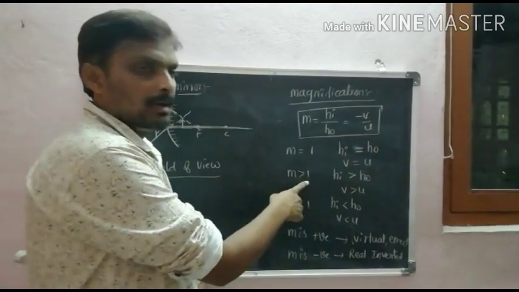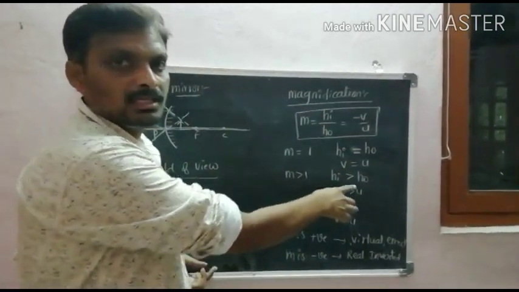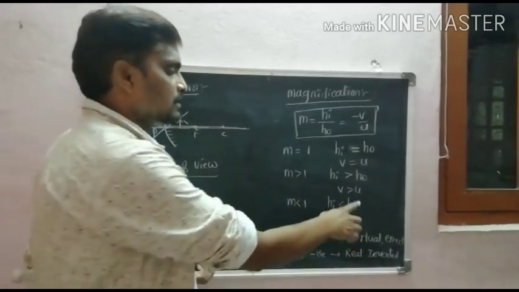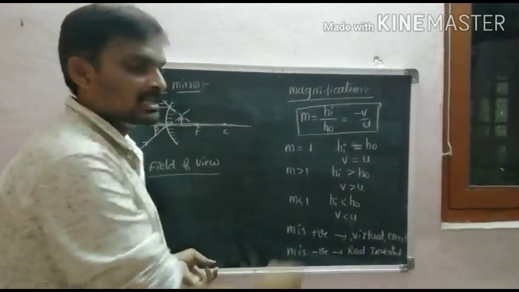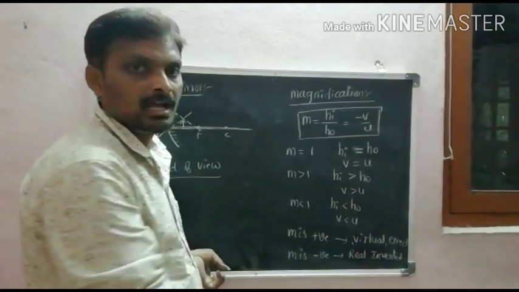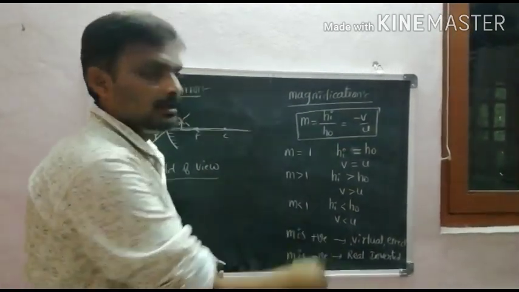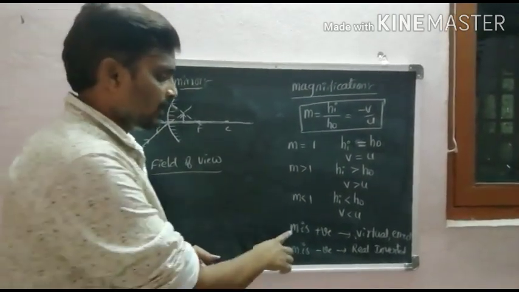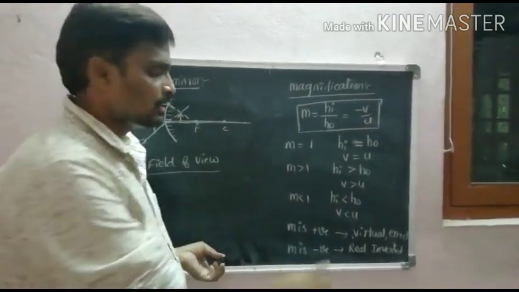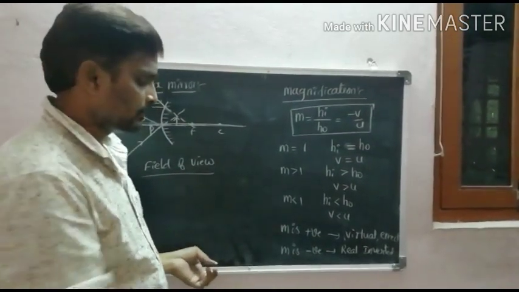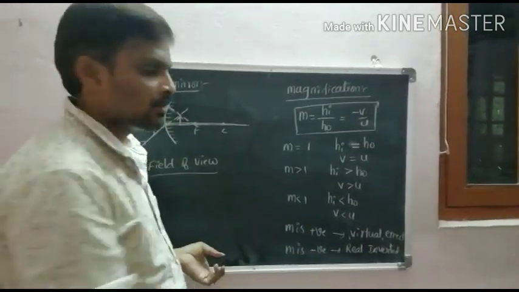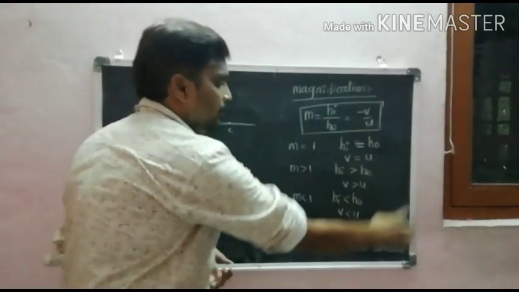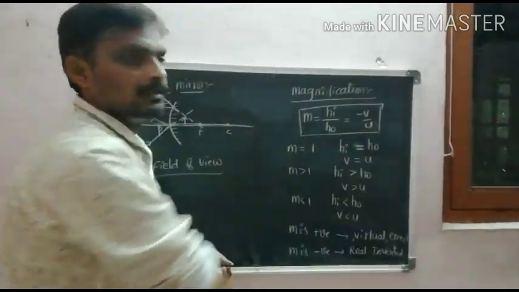m is greater than 1 means height of the image is greater than height of the object, and distance of the image is greater than distance of the object. m is less than 1 means height of the image is less than height of the object, and distance of the image is less than distance of the object. m is positive means image is virtual and erect. m is negative means image is real and inverted. This is very important, it carries 2 marks in SSC.